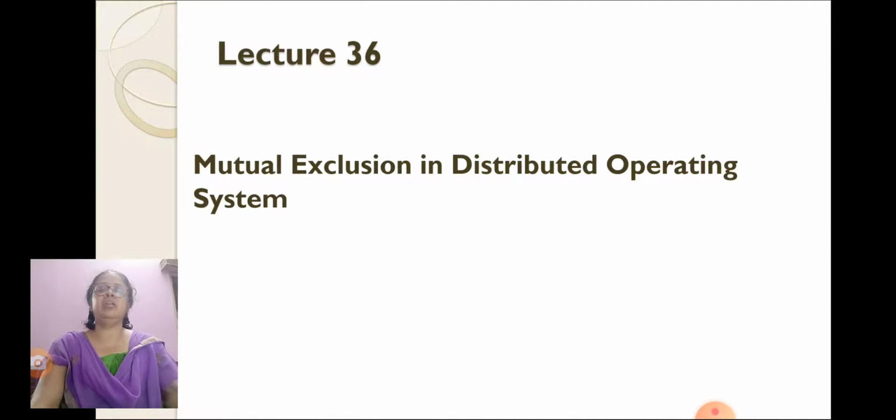Today we will learn mutual exclusion in distributed operating system. Mutual exclusion is a concurrency control property which is introduced to prevent race condition. It is the requirement that a process cannot enter its critical section while another concurrent process is currently present or executing in its critical section. That is, only one process is allowed to execute the critical section at any given instance of time.